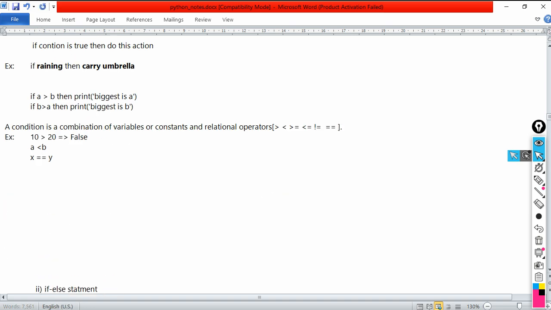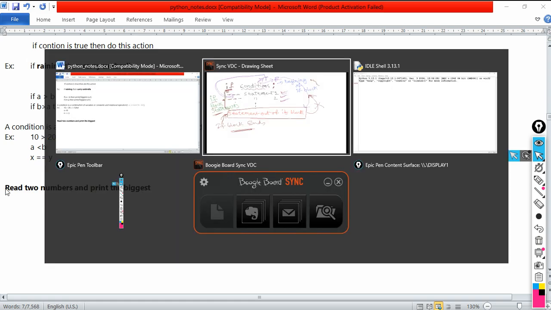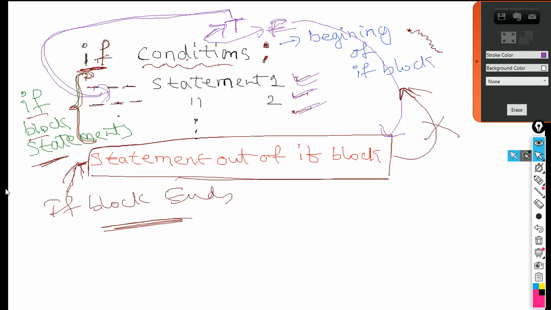So let me write one program here first of all. Read two numbers and print the biggest. Now what is this biggest of two numbers? Let us understand this particular program. Let me explain the logic. So the logic is like this. Assume that we read two numbers, let us say read x comma y.